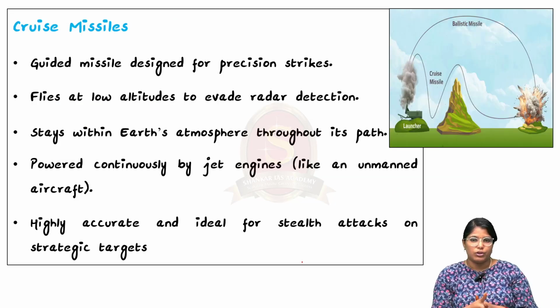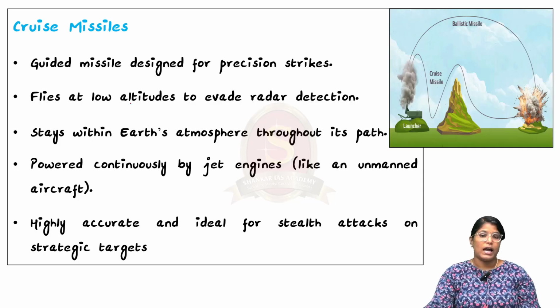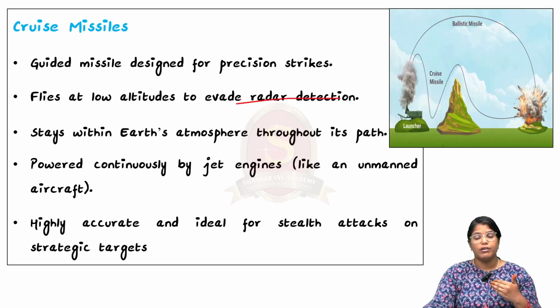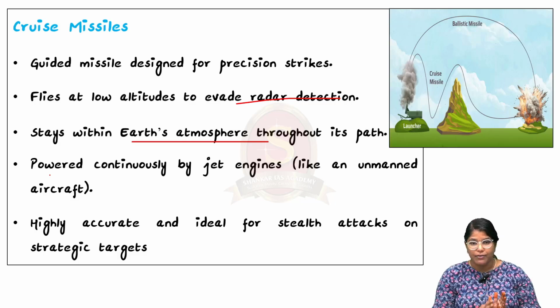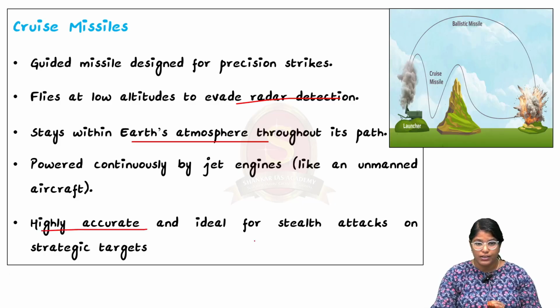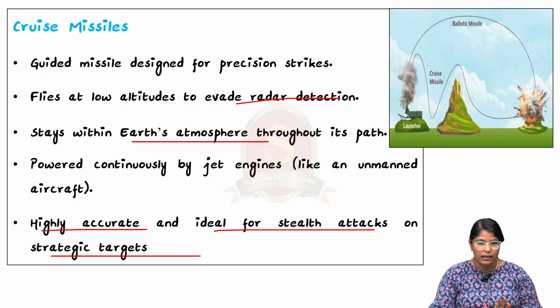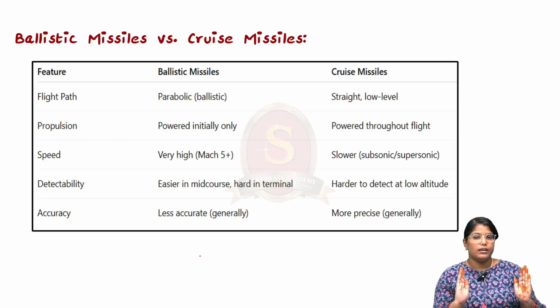Now moving on, we shall see the cruise missile. The exact opposite of the ballistic missile is the cruise missile. It will be guided throughout the course and it will help in precision strikes. In order to evade radar detection, it will not go to higher altitude, it will go on lower altitude only, and it will stay within the Earth's atmosphere throughout its path. This is the major difference between the two. Just like an unmanned aircraft, it is continually powered by a jet engine, and it has high accuracy and is ideal for stealth attacks on strategic targets. Here I have given a crisp difference between the two missiles.